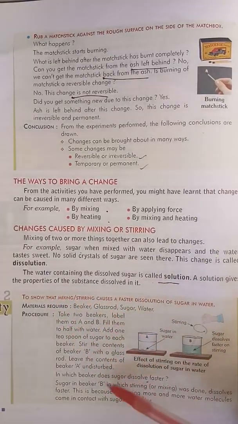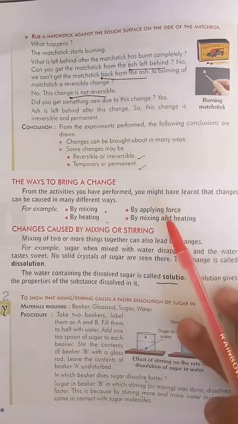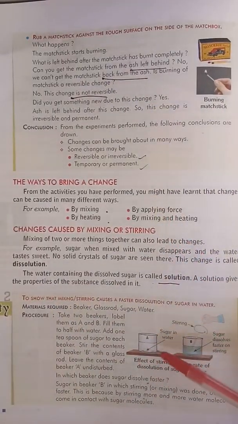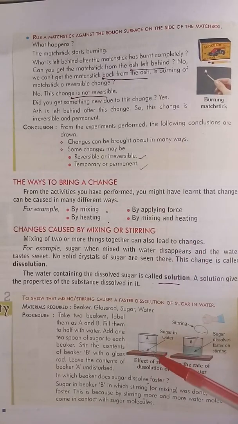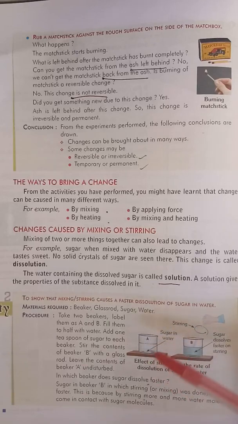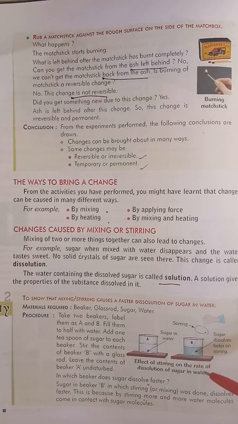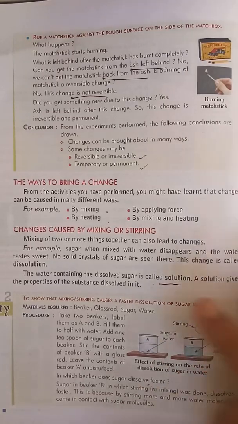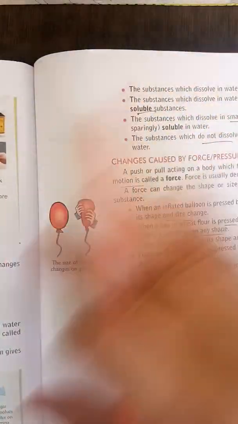This activity you can easily see at your home. You can take water in a beaker or a glass, and mix some sugar in the water. After some time of stirring you will get a mixed solution of sugar and water. You will not be able to see the sugar in it. Okay, next thing we observe there.